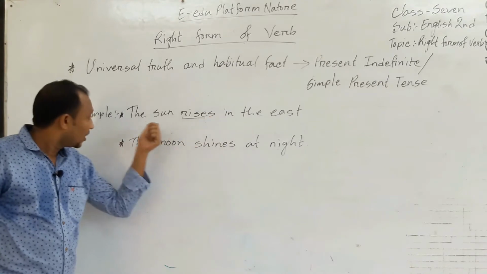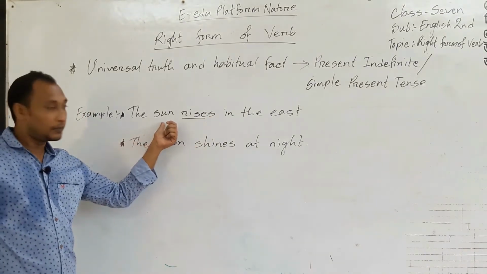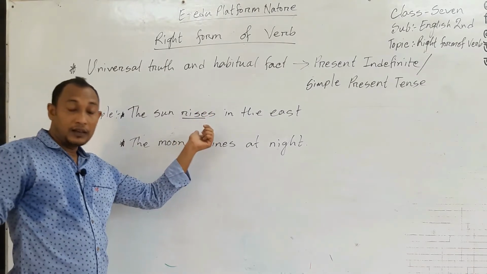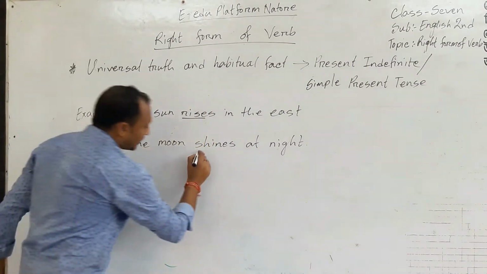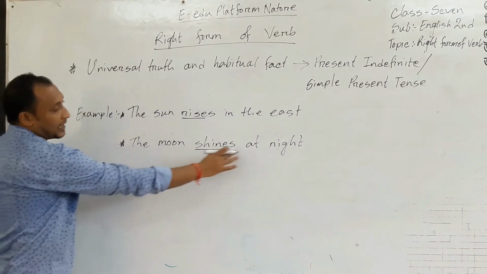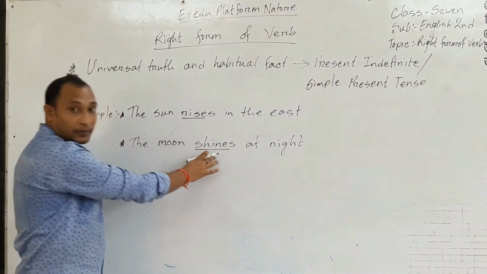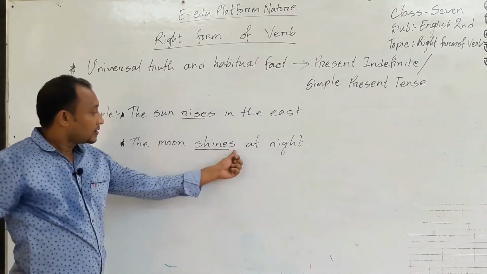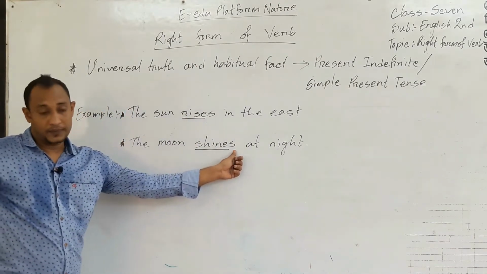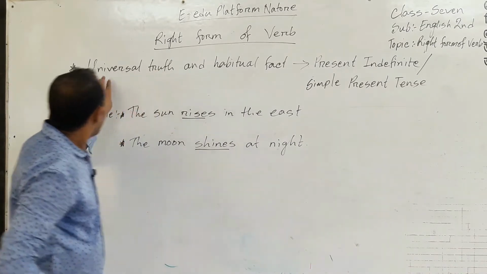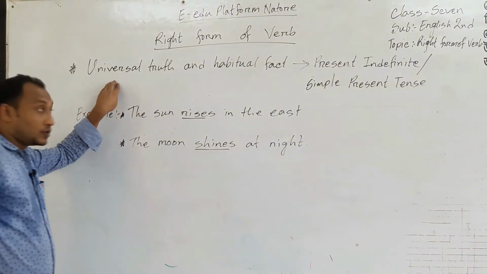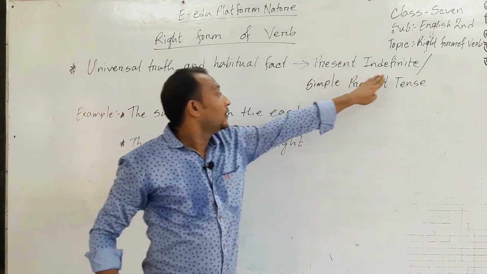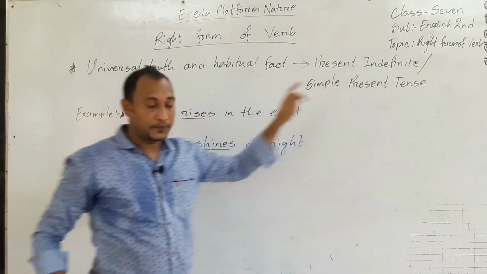Why? Because the subject is third person singular number, so we added s at the end of the verb. Here also, the moon shines at night. Shine is the main verb, base form of verb, and we added an s with the verb. So in case of universal truth or habitual fact, we always use present indefinite or simple present tense.